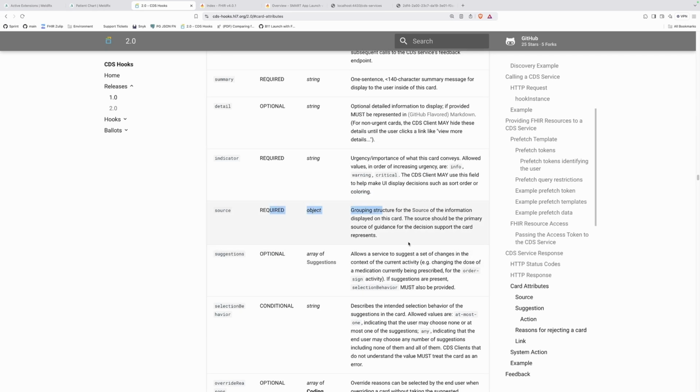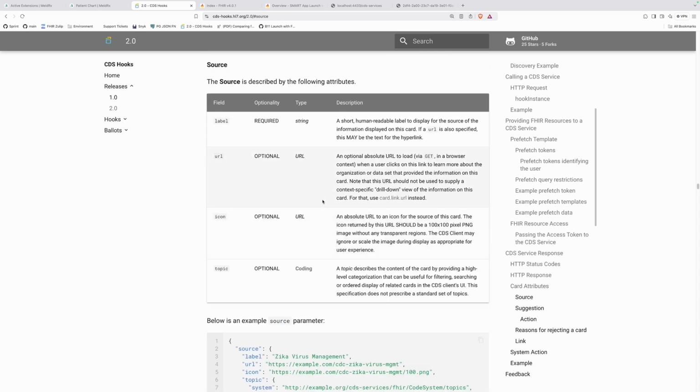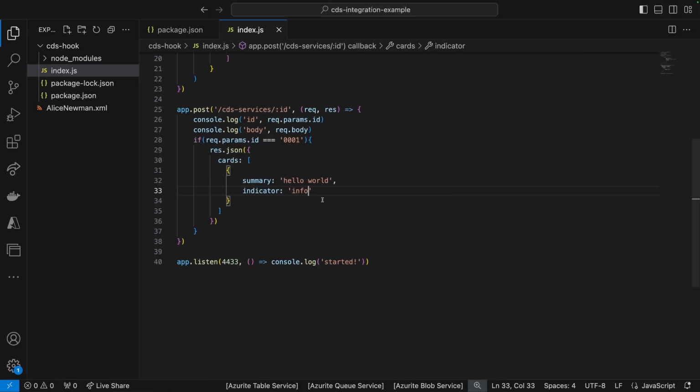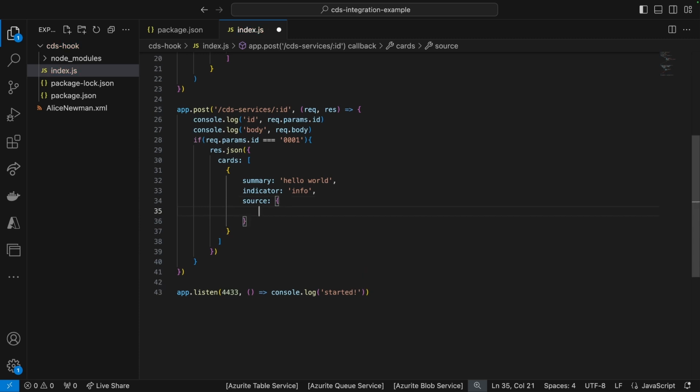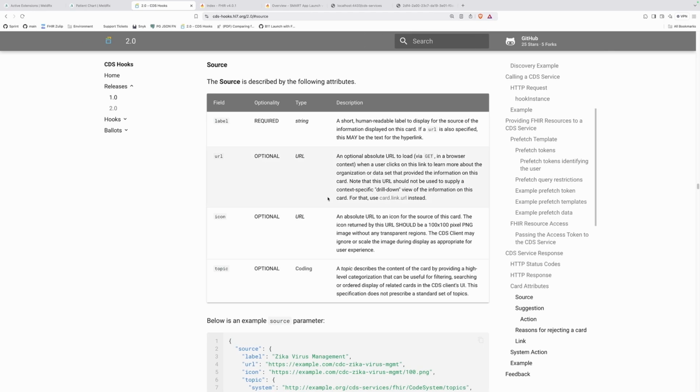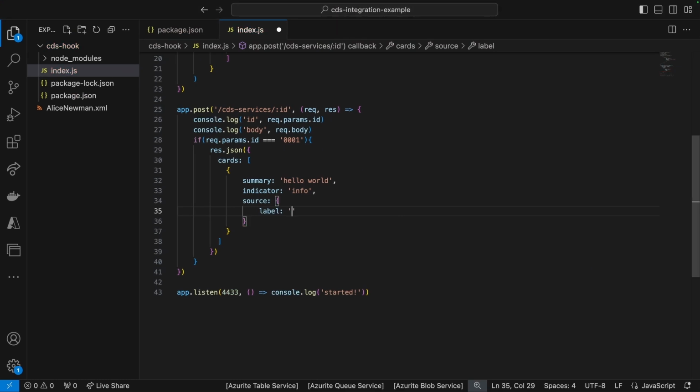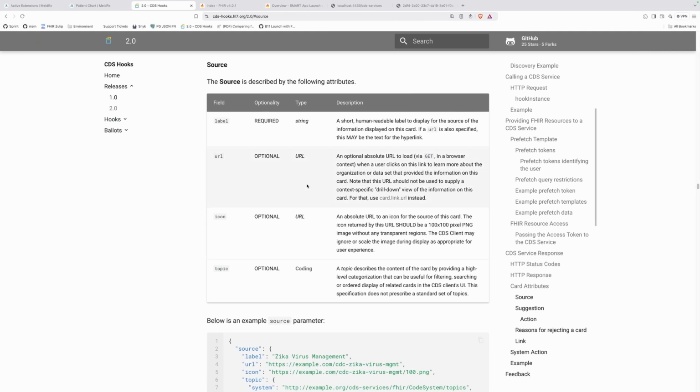Source. So source is an object, and you can see the link is not too visible, but you can jump to how the source object should look like. Okay. So source required label, and the label is a string, and say test service. Okay.